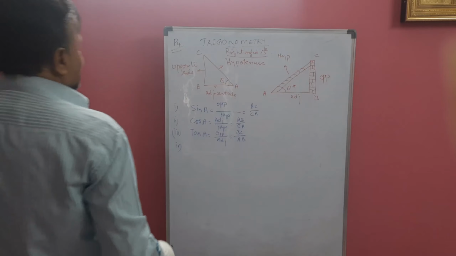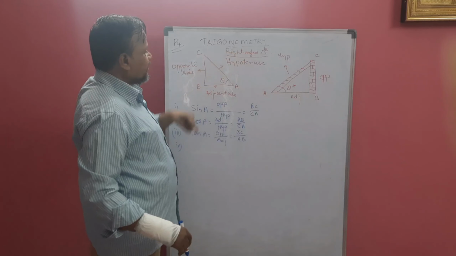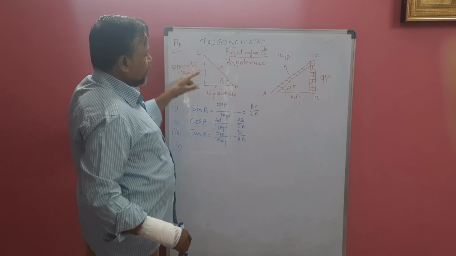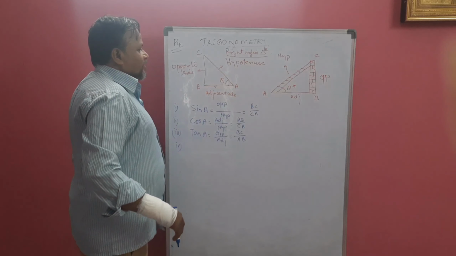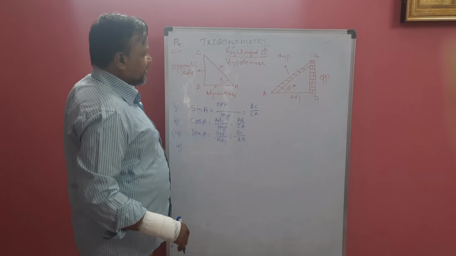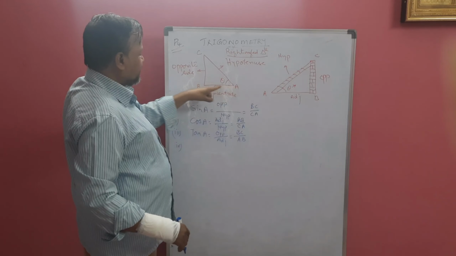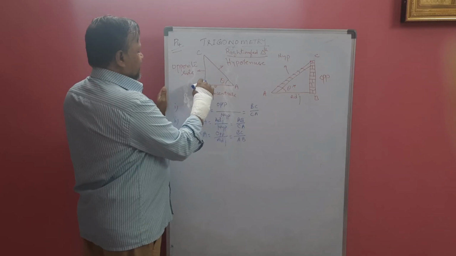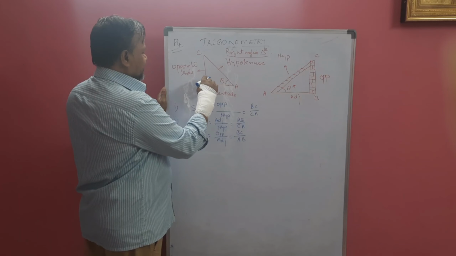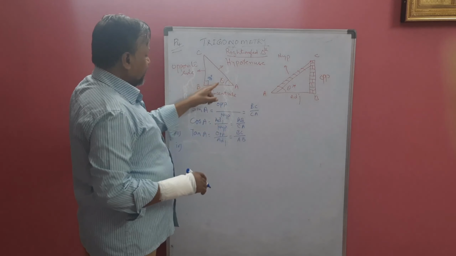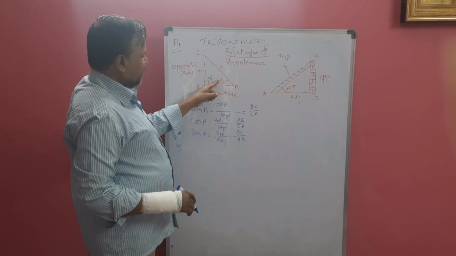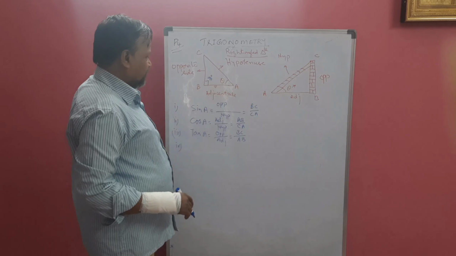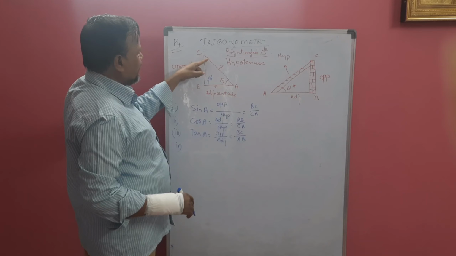Now, the right angle triangle. Here we have 2 examples, for understanding what a right angle triangle is and what sides are there. Suppose we have a right angle triangle. Here the angle is 90 degrees. We are taking this angle because theta is given here. So our main angle is this one. This is our theta.